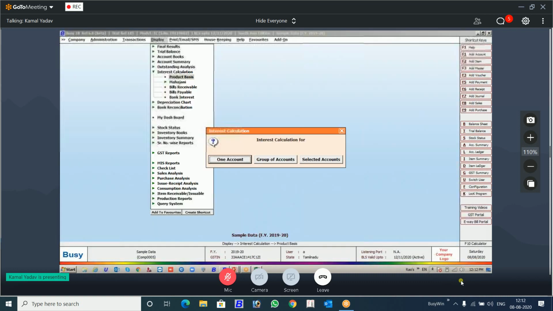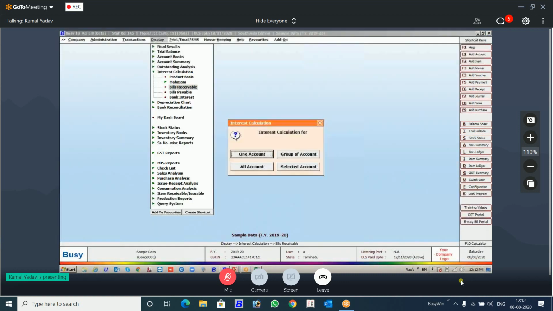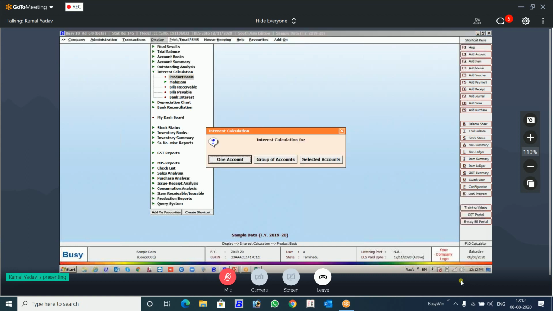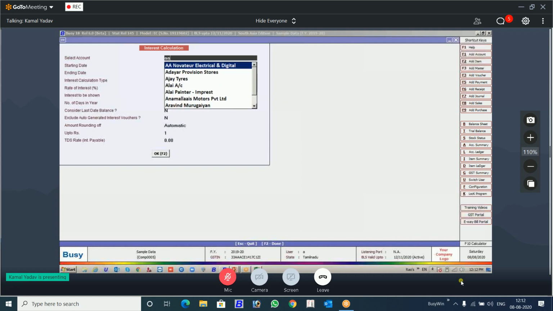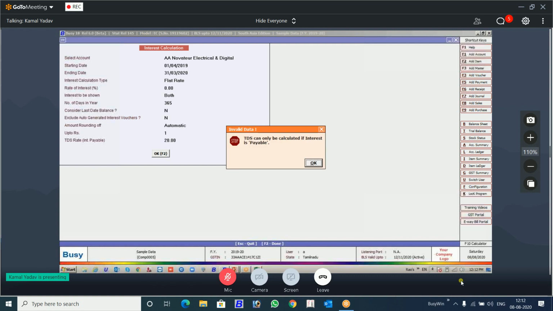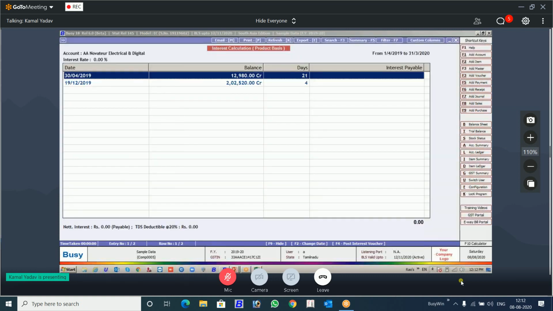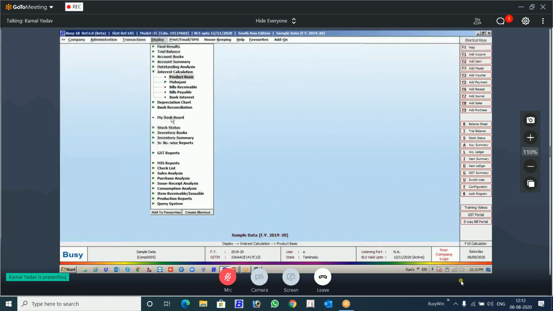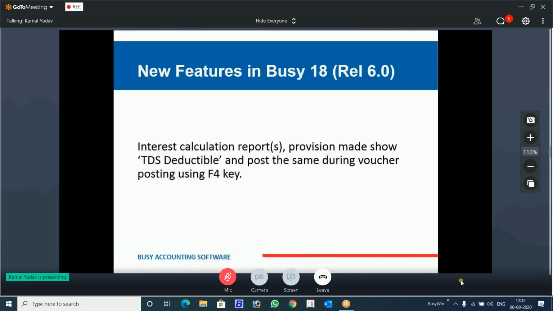And you can also select here for bill receivable report also. Sorry, bill payable report. And you want to select it for a single client. Single client also you can select here. You can give the TDS rate. If you have the data, you can select like this. Here it will be shown. Net interest was this and TDS collected was this. There was no interest, so it is not showing. For a single account also, you can do that. So this is the interest calculation.